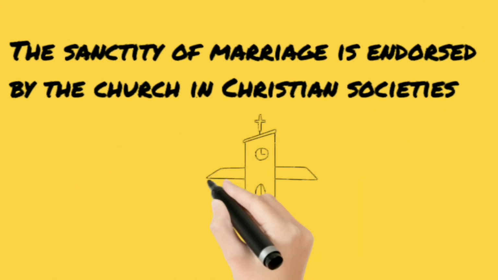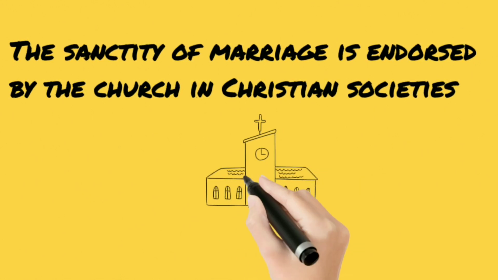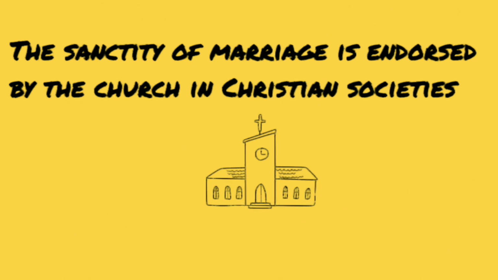Now, we want to spend a little bit of time talking about marriage because, as I said before, marriage is really the type of union that, as a Christian society, we encourage and we endorse, and we really would hope that people would choose this type of union. Right? It's the one that signifies a more serious type of commitment.